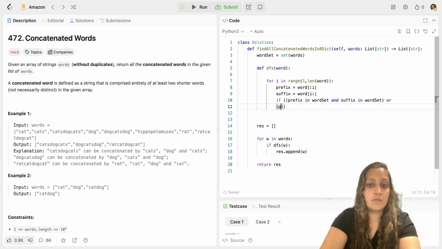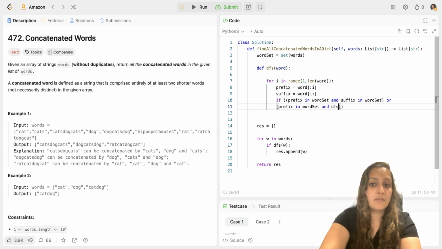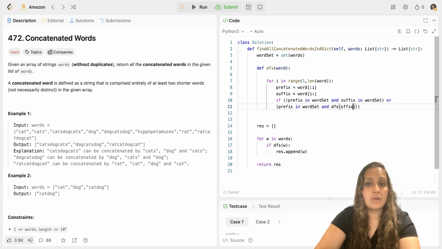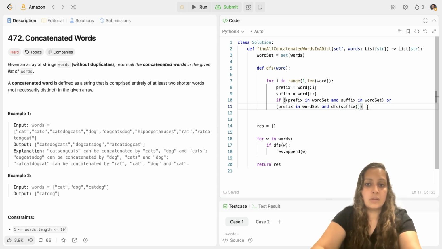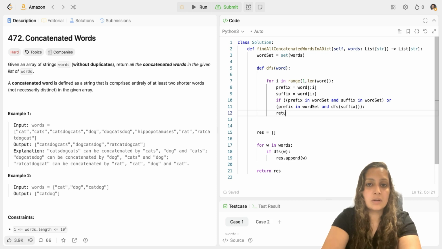In such a scenario, the prefix is there in the word set and DFS of suffix is true. Because if your DFS of suffix is true, that means your suffix can be broken down into smaller substrings which are there in the array. Then also you should return true. So in both situations you return true.